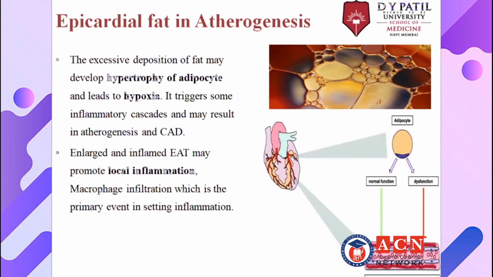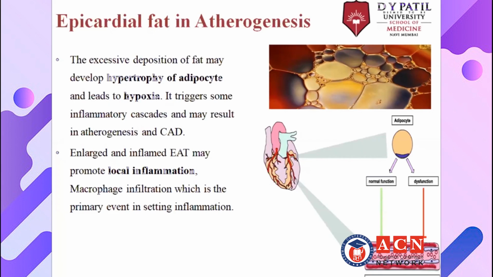When this adipocyte gets enlarged, the normal size of the adipocyte is nearly 100 micrometers. But when there is an excess of fat being stored or collected in the adipocyte because of obesity, because of the maximum fat which has been consumed, there will be a collection of a maximum amount of fat in the adipocyte, which increases its size.